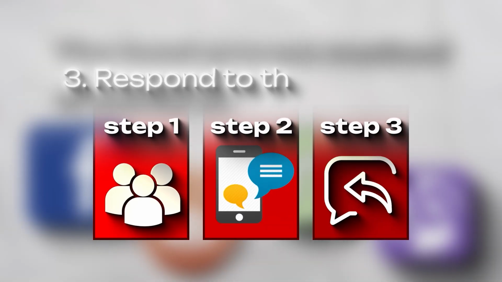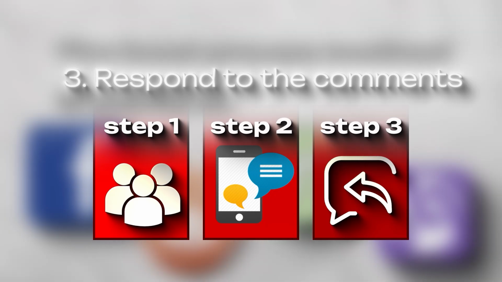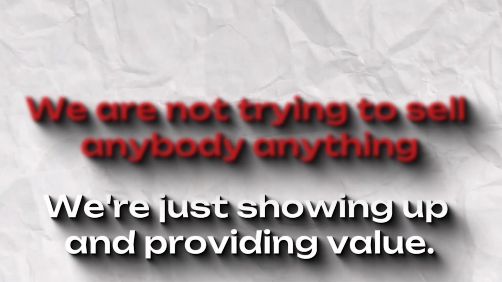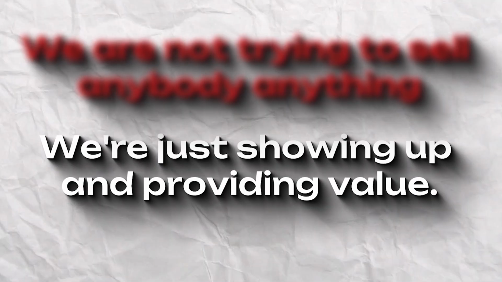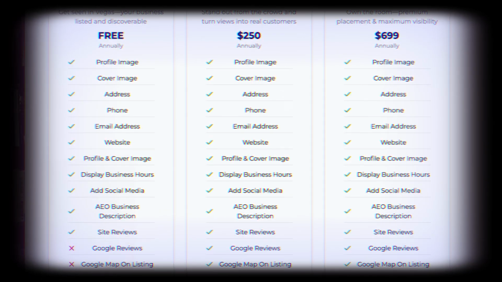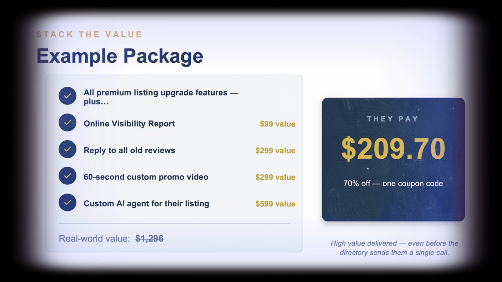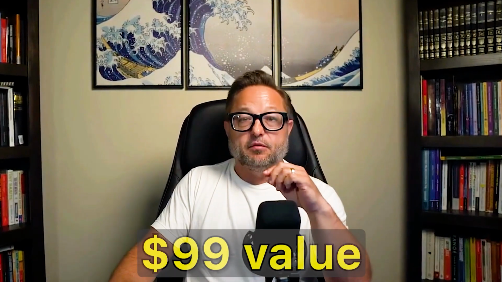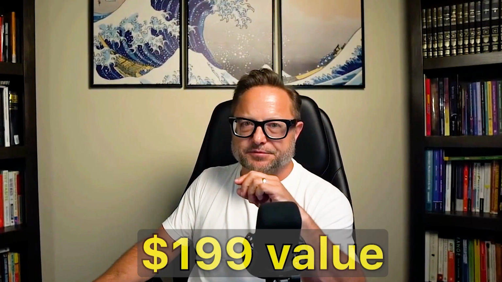Step 3, we respond to the comments. And here's the key to this whole thing. We are not trying to sell anybody anything. We're just showing up and providing value. When someone responds, we create their free listing. Then we make them a special offer to upgrade that listing. That offer includes an online visibility marketing report, a $99 value. Replies written to every one of their old reviews, a $199 value.